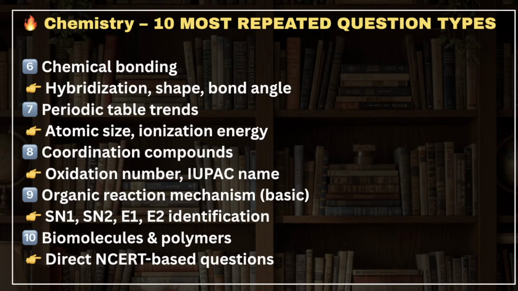Next, you can see chemical bonding, periodic table trends, coordination compounds, organic reaction mechanism, biomolecules, and polymers. From chemical bonding, hybridization, shape, and bond angle based questions can be expected. Same goes with the periodic table: atomic size, ionization energy. These types of questions can be expected in the upcoming JEE exam, and candidates appearing for the exam must be aware that NCERT based questions are mostly asked from chemistry as per the previous years' trend. So you need to be very thorough with NCERT chemistry, so that you are able to easily answer the type of questions asked in the exam.